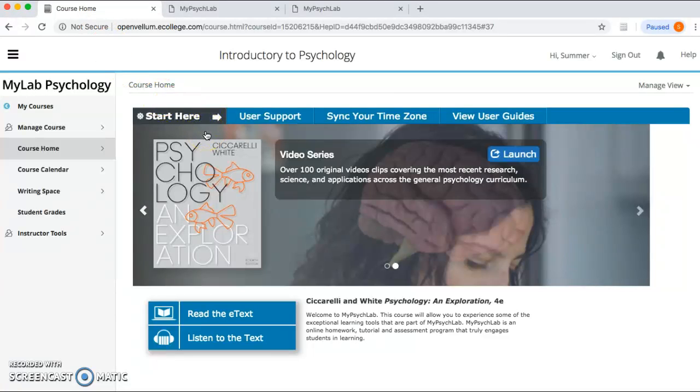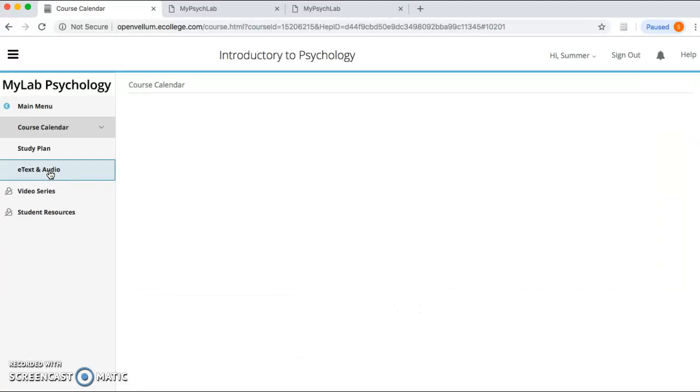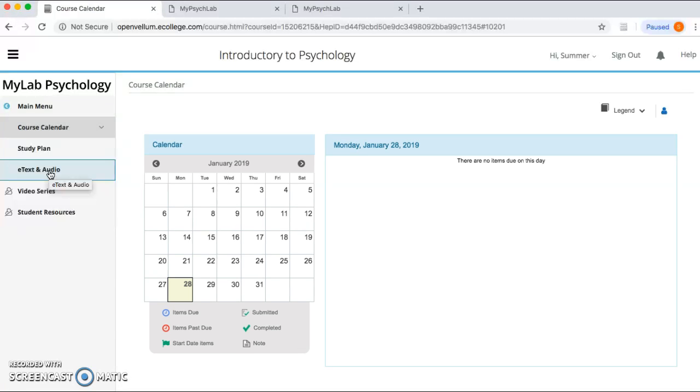If you want to get to the extra resources, things like the tests and study plans, you could go into course calendar. And again, it might take a few minutes for it to load and to get up. And this is going to go ahead and keep track of everything that you're doing, as you can see here, week by week.